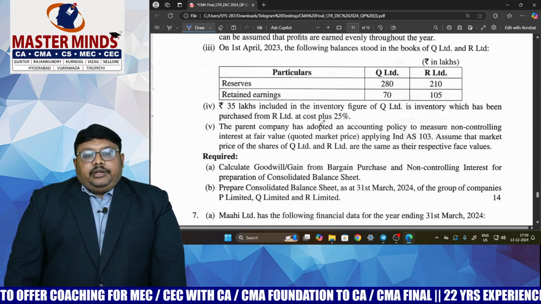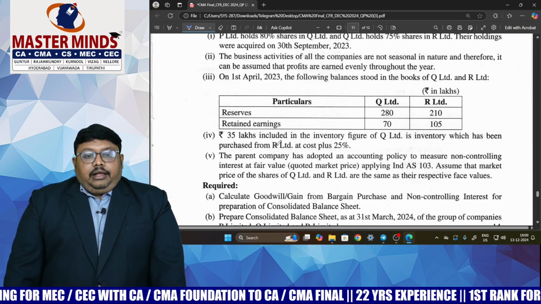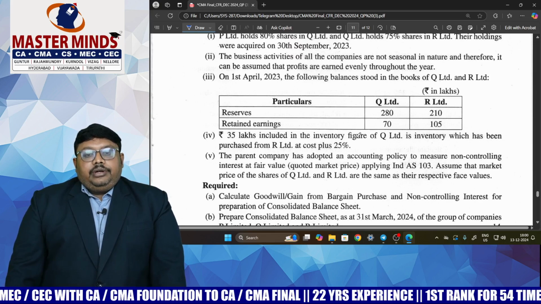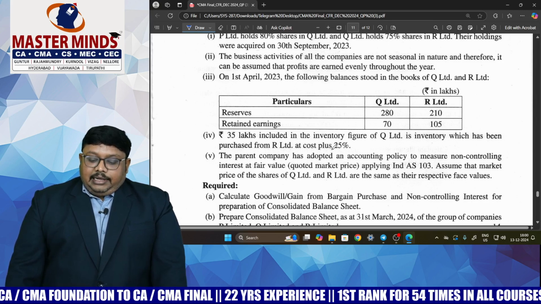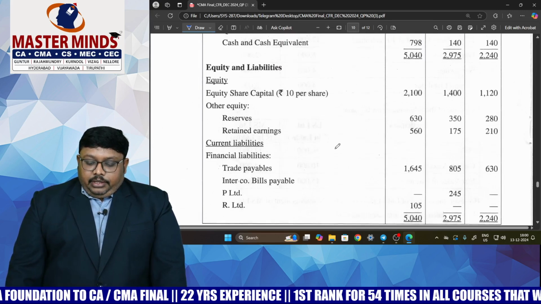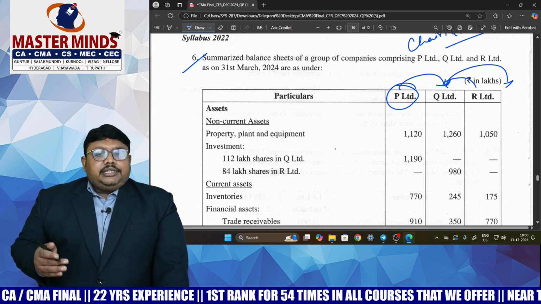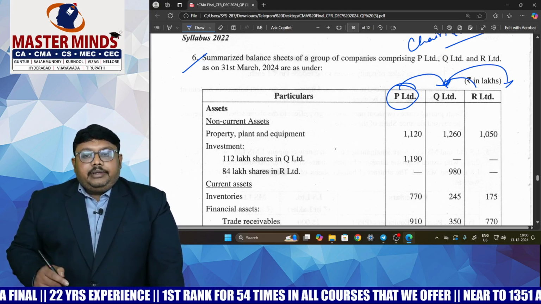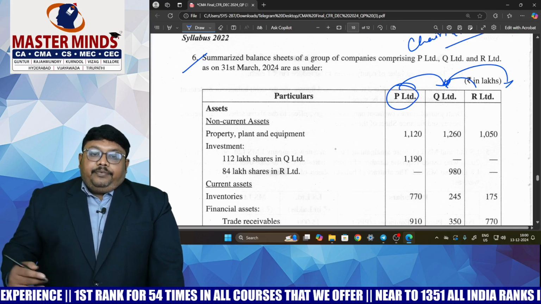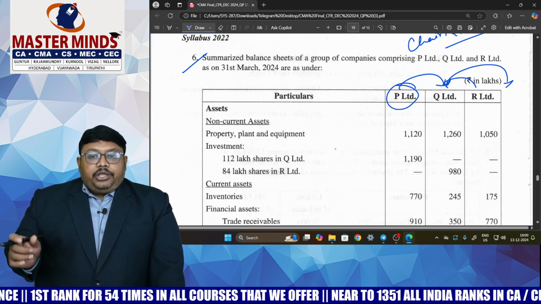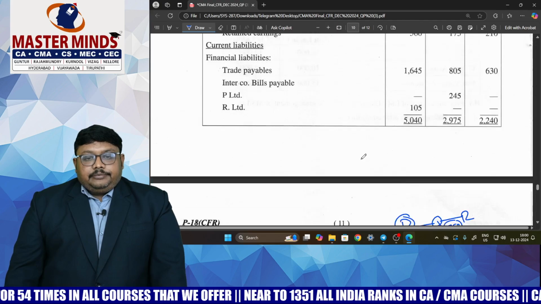And there is one more adjustment over here: unrealized profit. 35 lakhs is included in the inventory of Q Limited, and the inventory has been purchased from R Limited. So R Limited supplied some inventory to Q Limited. Just to check, Q Limited is a parent company of R Limited, and R Limited supplied inventory to Q Limited. So we can say it is an upstream transaction from Q Limited's point of view. So what is the P Limited point of view? We need to check that and do this question.